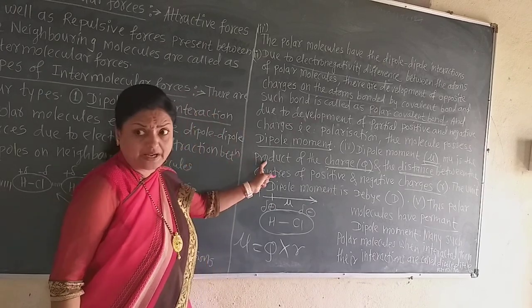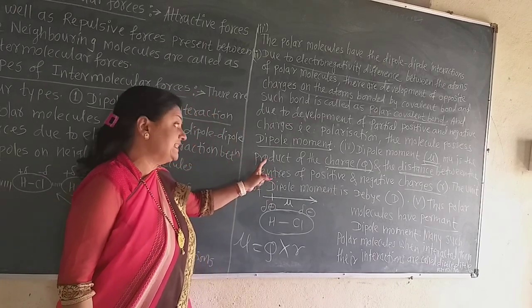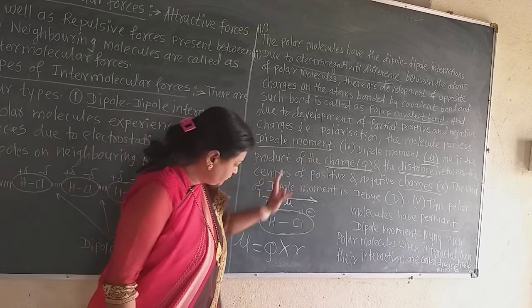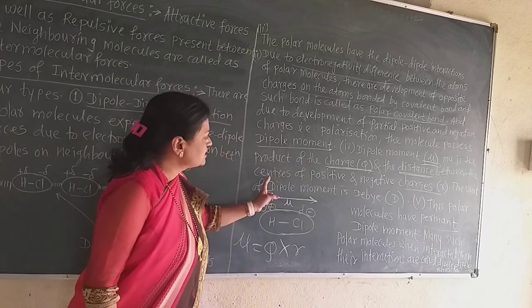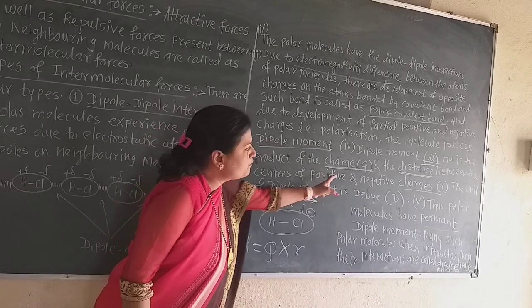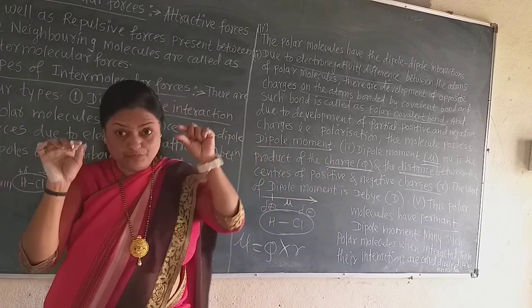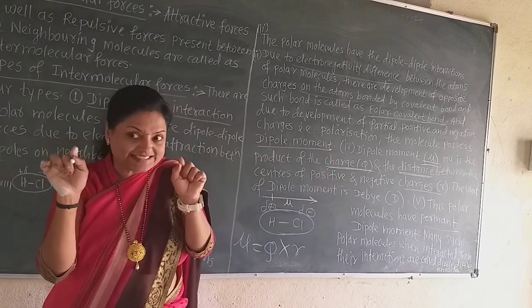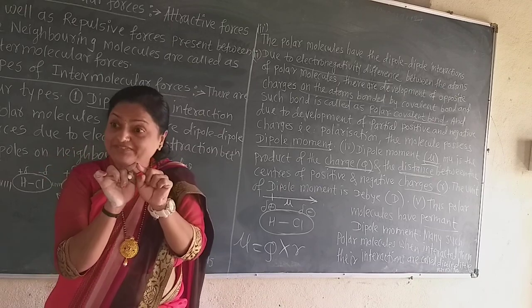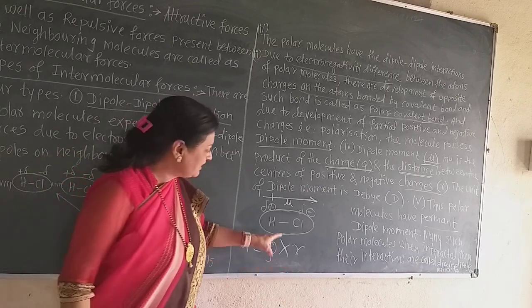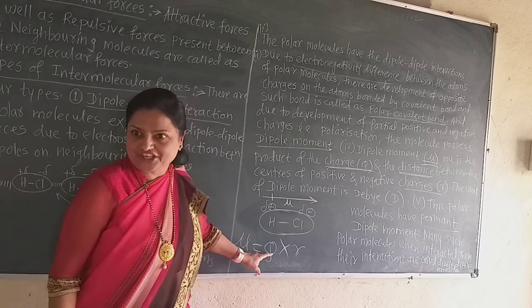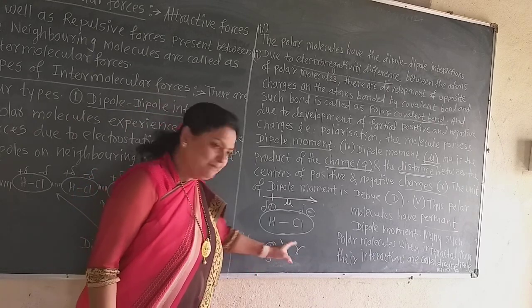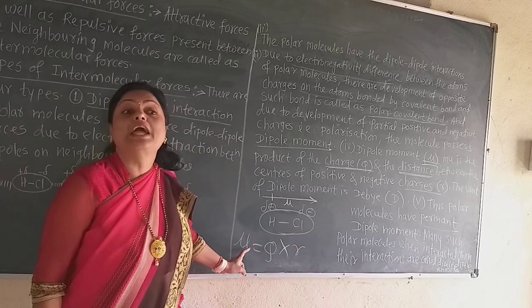What is the definition of dipole moment? Dipole moment is the product of the charge q and the distance between the centers of positive and negative charges. Positive and negative charges have centers. The distance between these two centers and the magnitude of the charge, multiplied together, is the dipole moment mu.